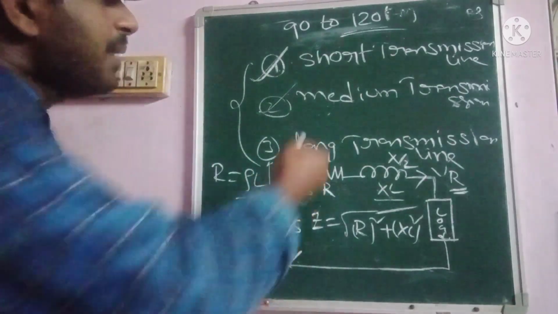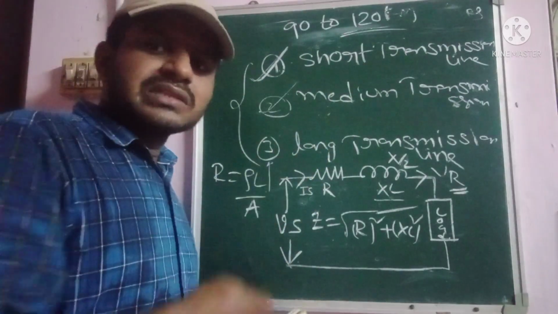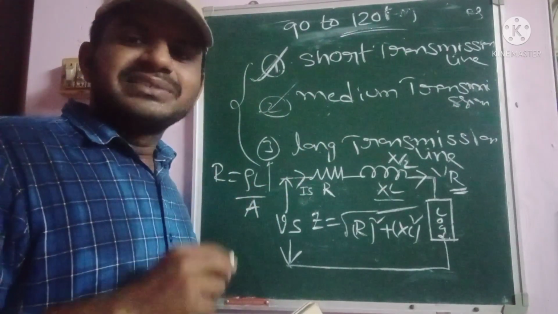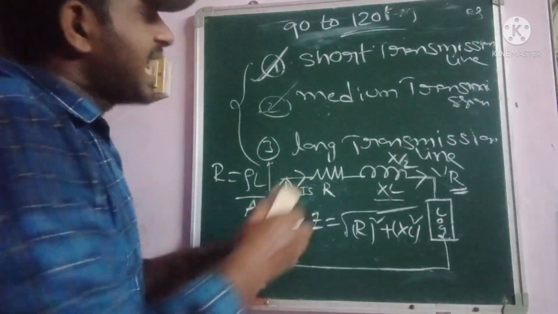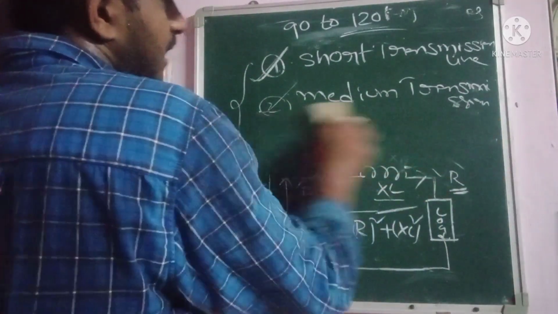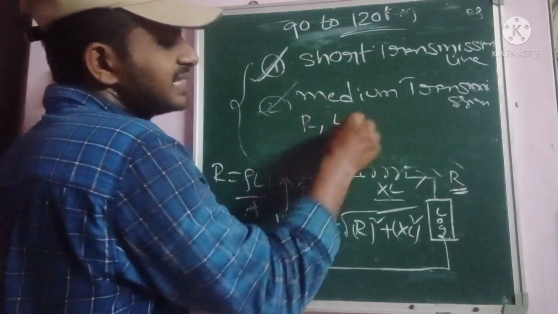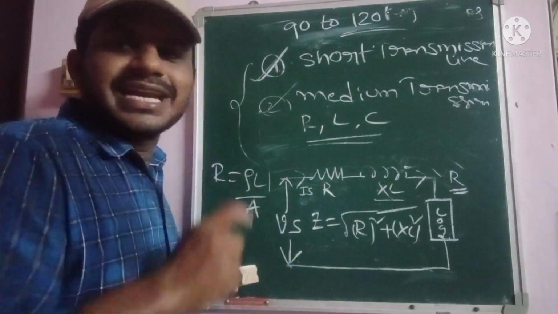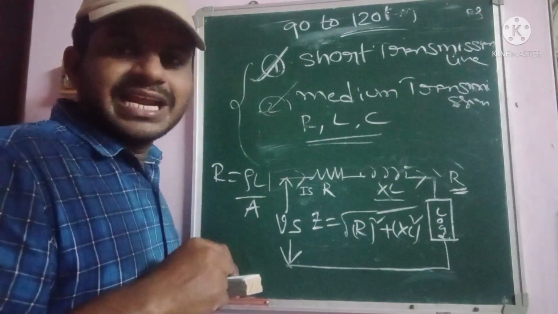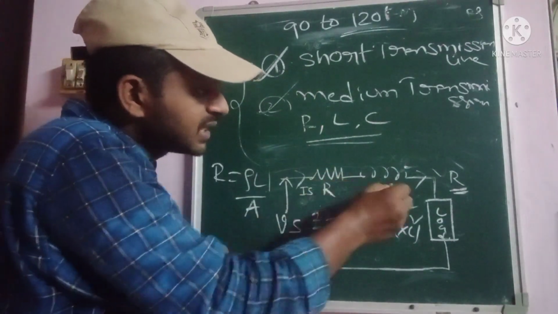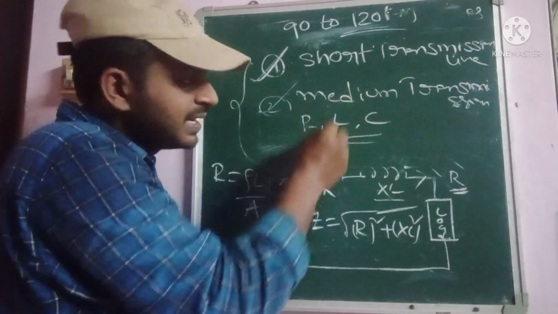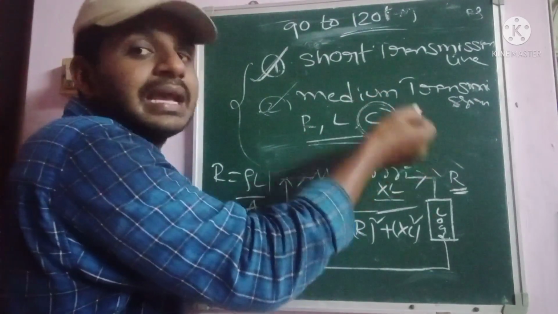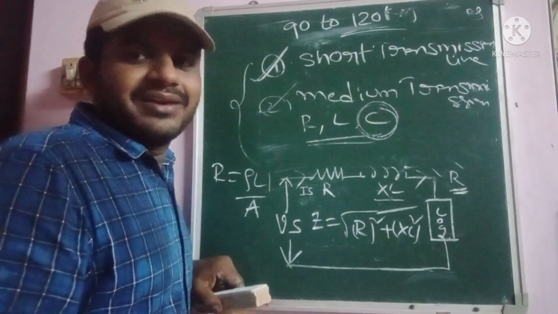Coming to the medium transmission lines, some line parameters will also exist. That is basically resistance as well as inductance as well as capacitance, all of which will exist in the medium transmission lines. In the short transmission lines, there are only resistance and inductance. In the case of medium transmission lines, capacitance is another parameter that also exists. Which is very very important.